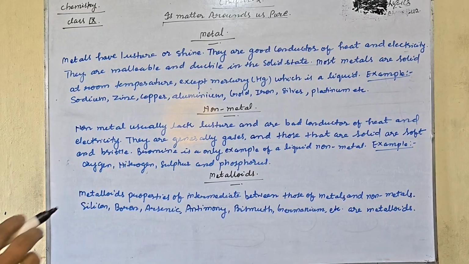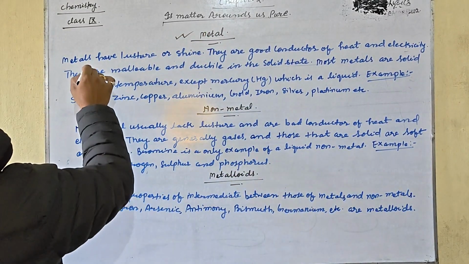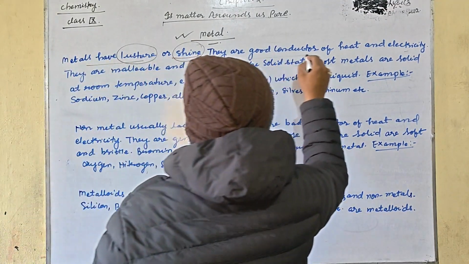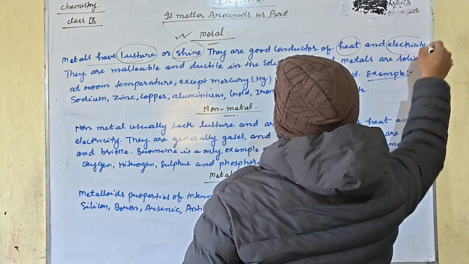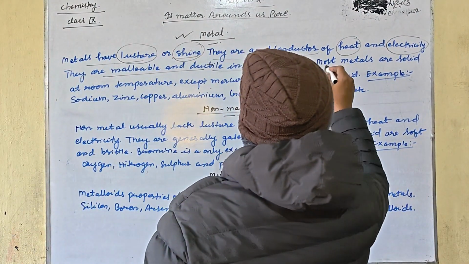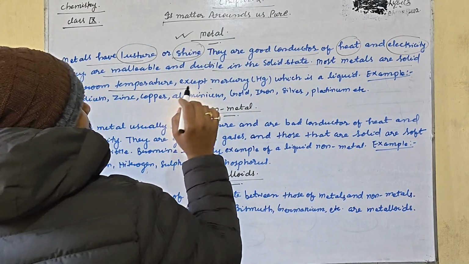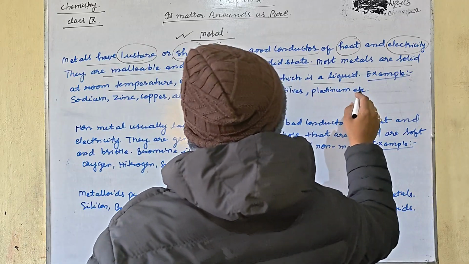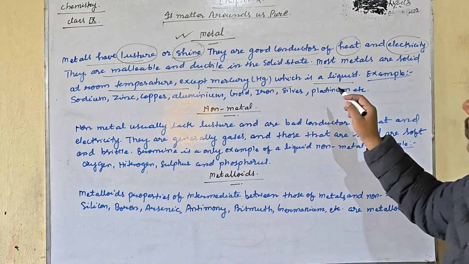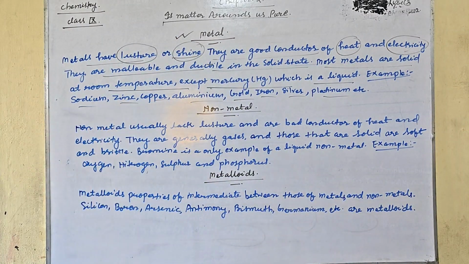So my dear student, is matter around us pure? The last three topics. Metals have the luster property, the shining property. They are good conductors of heat and electricity. They are malleable and ductile in the solid state. Most metals are solid at room temperature except mercury, which is in liquid form. Examples of metals are platinum, silver, iron, gold, aluminum, copper, zinc, sodium.